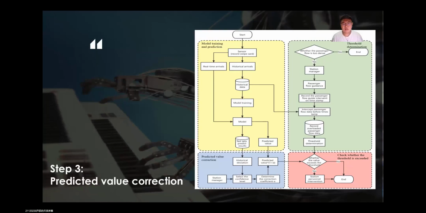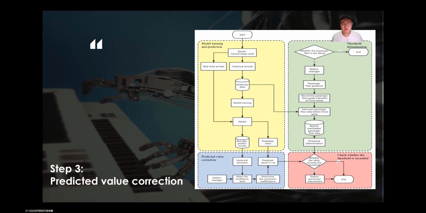All right, let's get back to machine learning. After we use the model to predict the flow of people, we find that the predicted one is not completely consistent with the actual one, but there are inevitably some deviations. In some cases, these deviations are often very serious, so we need to correct the result. First, we select the confidence level of the model, and after that, we introduce the correction factor alpha to correct our results. In this way, our prediction system is completed.